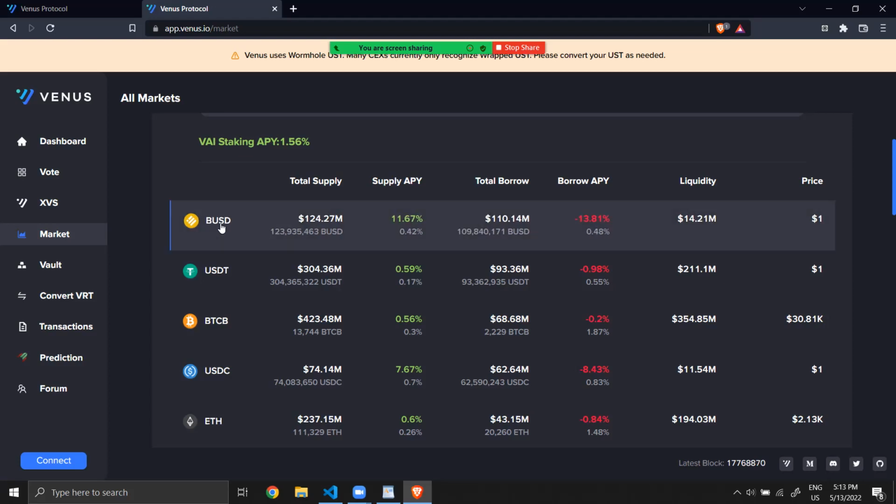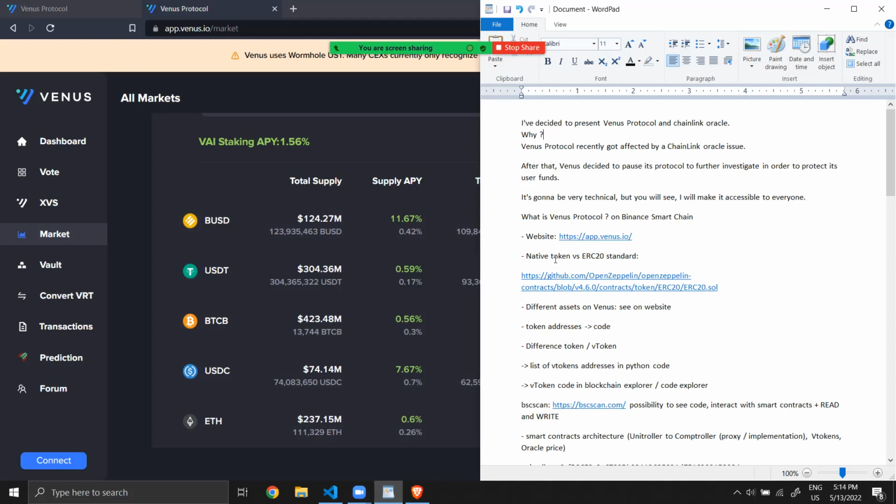Then, how do you symbolize this on the blockchain? On the Binance Smart Chain, the native token, which you use to pay the gas for your transaction, is BNB or Binance Coin. And a token should respect a standard called ERC20.